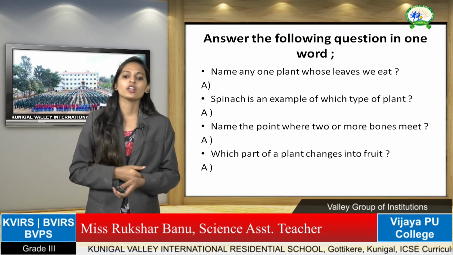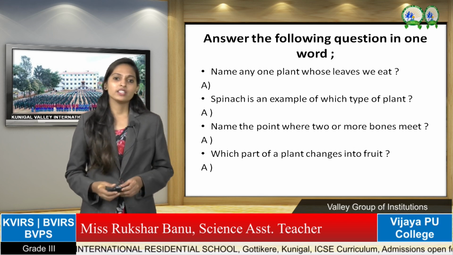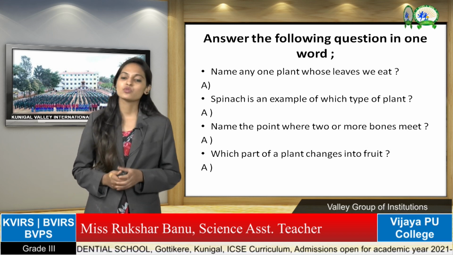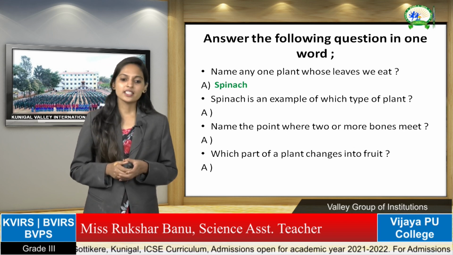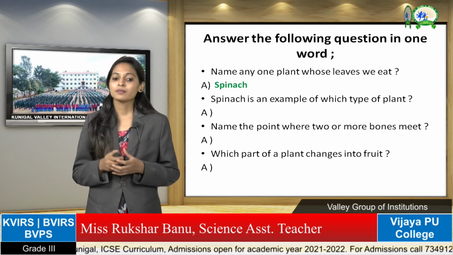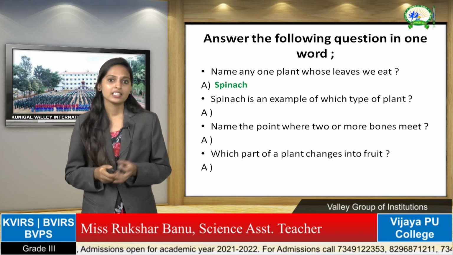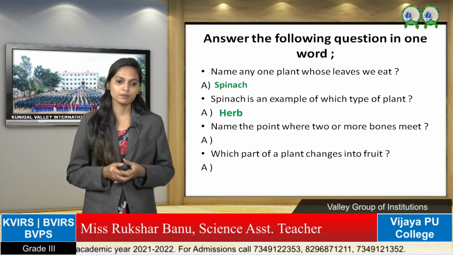Next one is answer the following question in one word. Okay, so in one word you have to give the answer for this. Name any one plant whose leaves we eat. Which one plant, children? That is spinach. Yes. Spinach is an example of which type of plant? That is, yes, herb. Spinach is a herb plant.